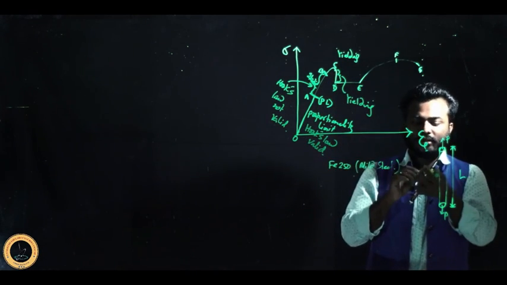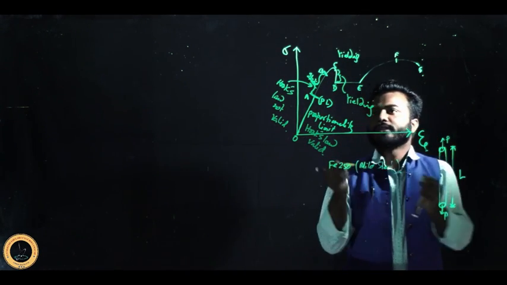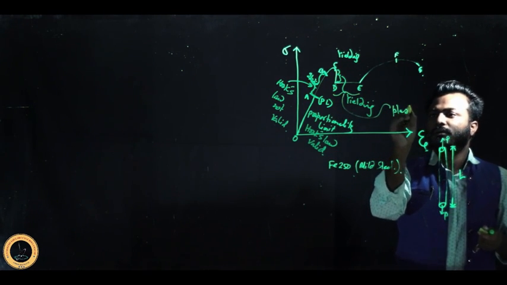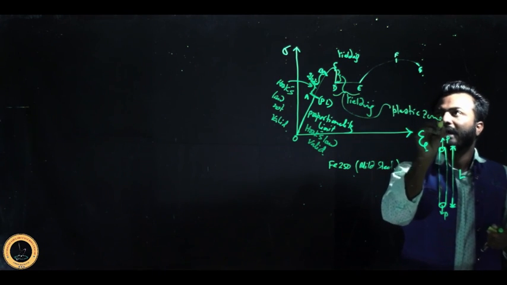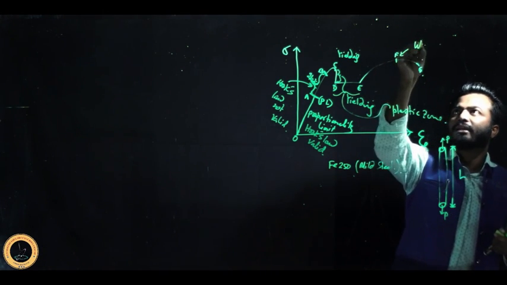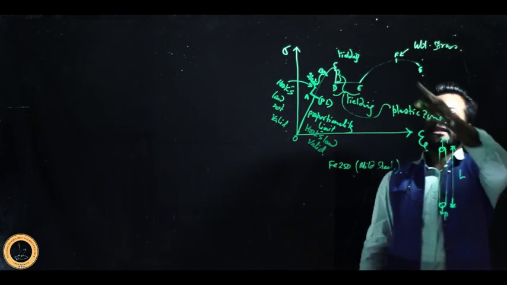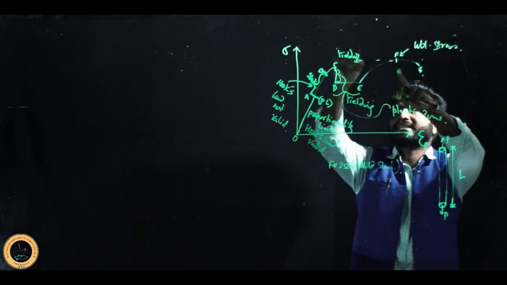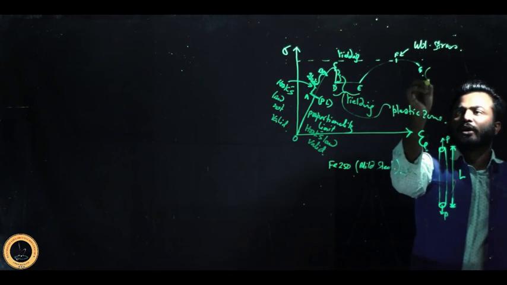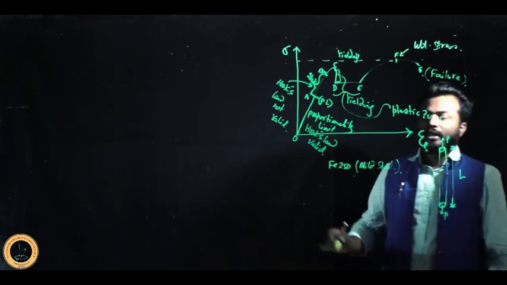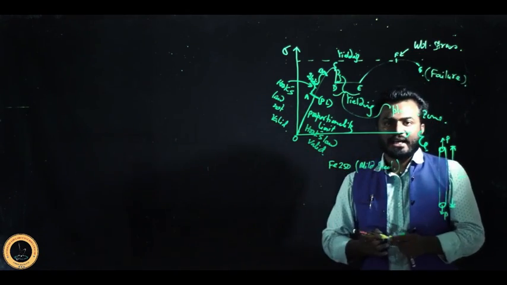Then the D portion we call the plastic zone. And at the point F, the ultimate stress develops, the ultimate point, where the maximum stress will develop, and at the point G, failure will occur. So now you can easily detect which sequence is the correct sequence.